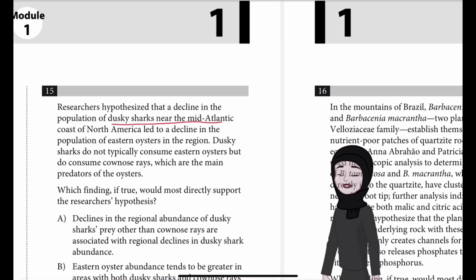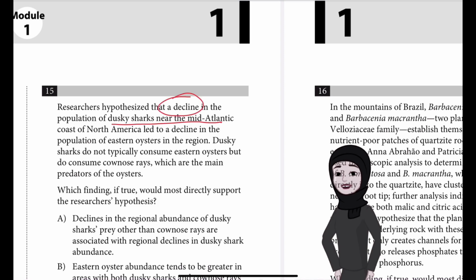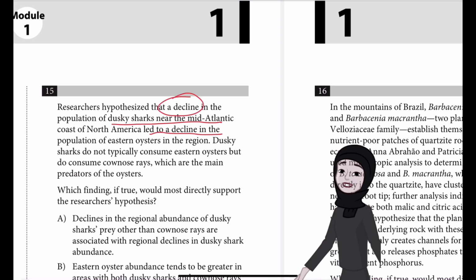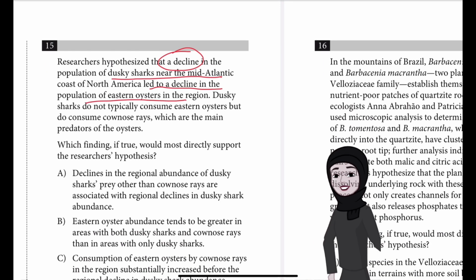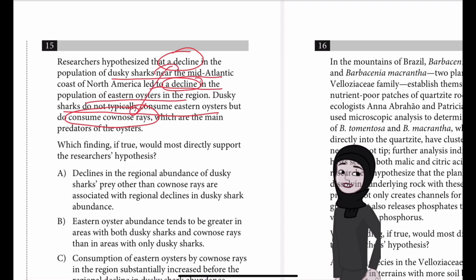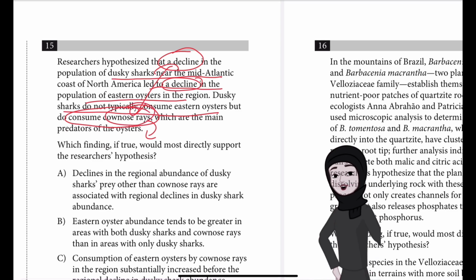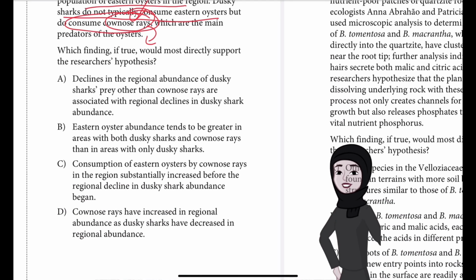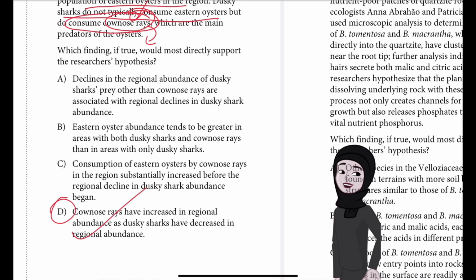So what the researchers are saying is that there was a decline in dusky sharks. But that decline also led to the population of the oysters declining. Not because the sharks were consuming eastern oysters, but because the sharks actually consumed cownose rays. So now cownose rays have increased, and these cownose rays are eating more of the oysters. There's nobody to control the population of cownose rays. So which should we choose? If you say D, well done, that is the best answer.